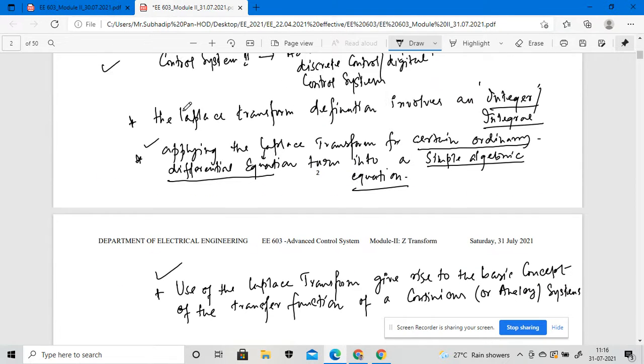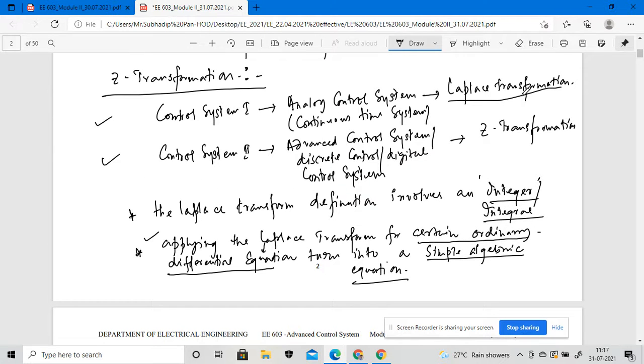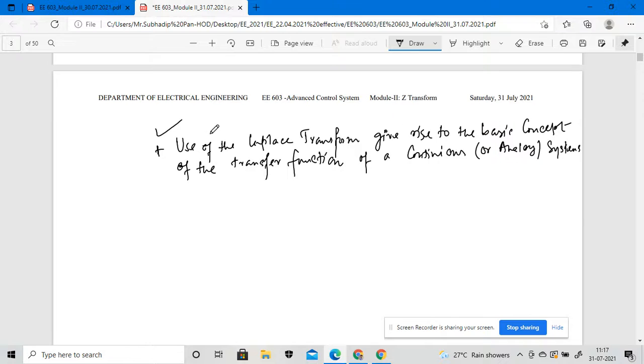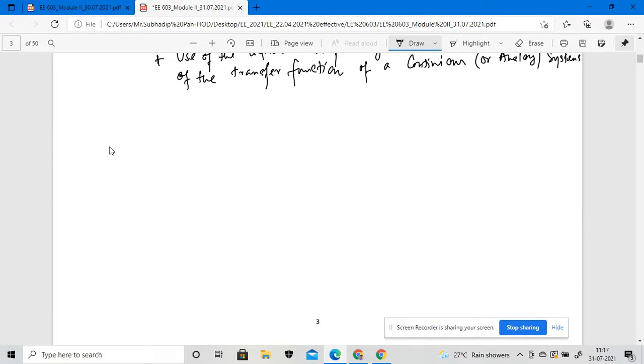So just like the Laplace transformation implementation in control system one, the same implementation is adopted in control system two using the mathematical tool of the Z transformation, right? So we can say that the Z transform plays a similar role for a discrete system.